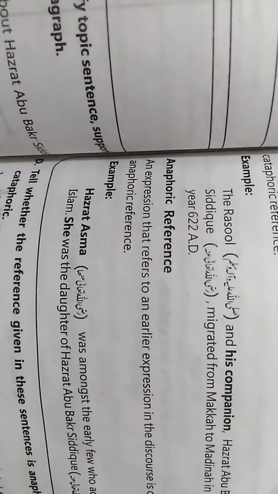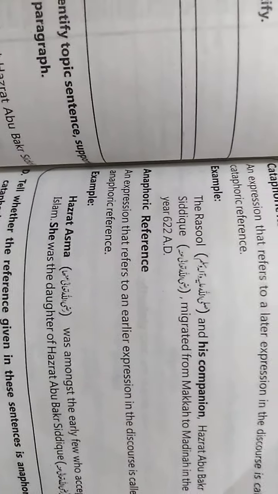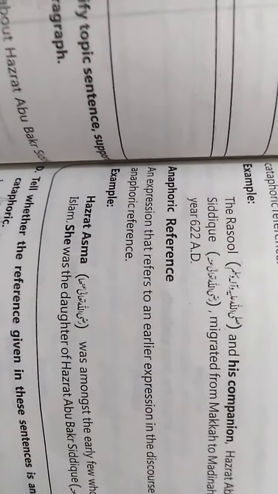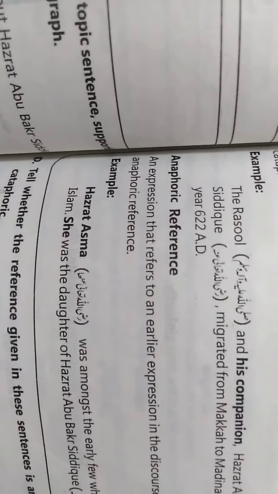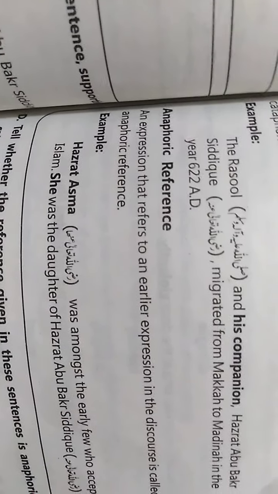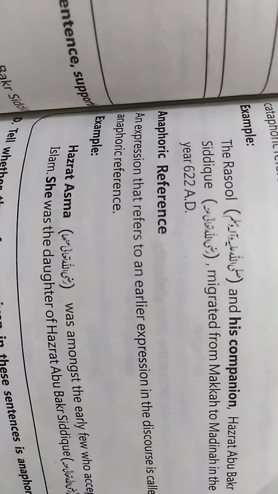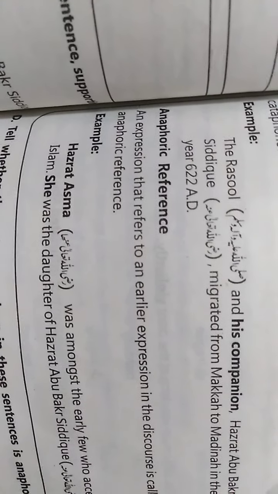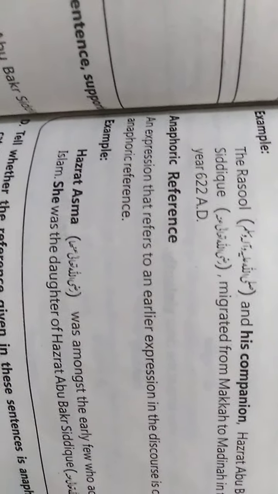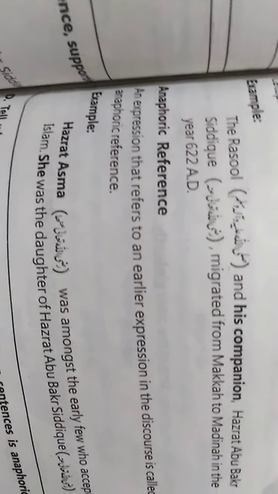For example, the Rasul sallallahu alaihi wasallam and his companion Hazrat Abu Bakr Siddiq migrated from Makkah to Medina. The Rasul sallallahu alaihi wasallam and his companion is your reference, and that reference is being made to later person. Who is later person? Hazrat Abu Bakr Siddiq comes later in the sentence. We mention the name of the person after the reference.